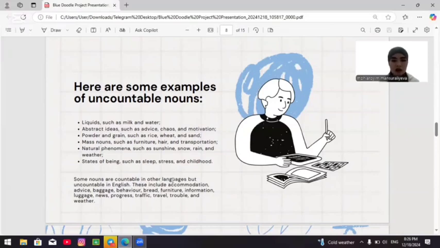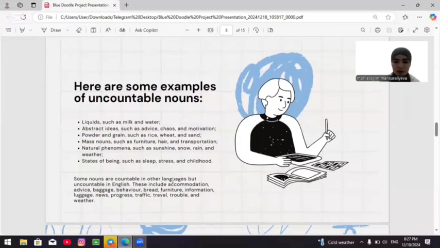Some nouns are countable in other languages, but uncountable in English. These include accommodation, advice, baggage, behavior, breed, furniture, information, luggage, news, progress, traffic, travel, trouble, and weather.